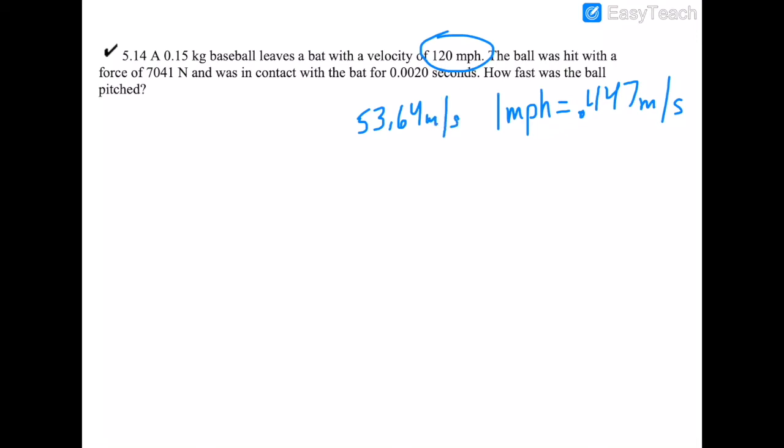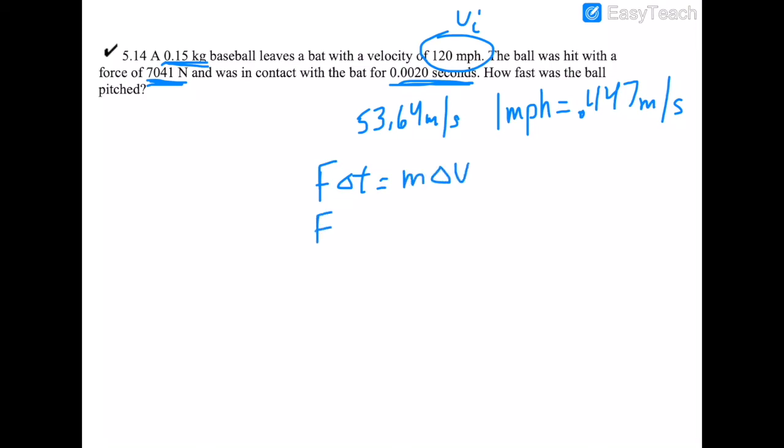Okay, so we're going to use the impulse momentum theorem here because we have a force that we're applying. We have a mass that we're applying the force to. We have a velocity right here, and the ball's in contact with the bat for a certain time. So we have time, we have mass, we have our force, we have a velocity. So that has about everything we need. So force times a change in time equals mass times a change in velocity.